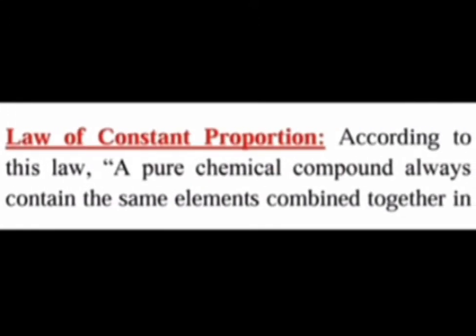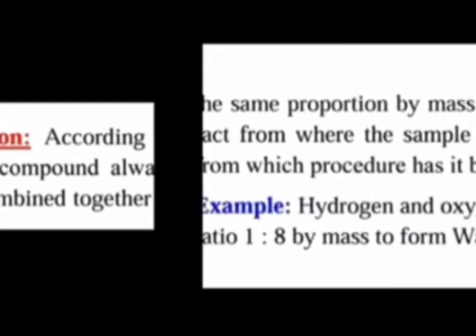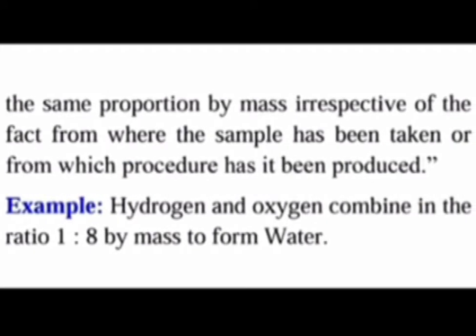The second important law is the law of constant proportion. According to this law, a pure chemical compound always contains the same elements combined together in the same proportion by mass, irrespective of where the sample has been taken from or by which procedure it has been produced.